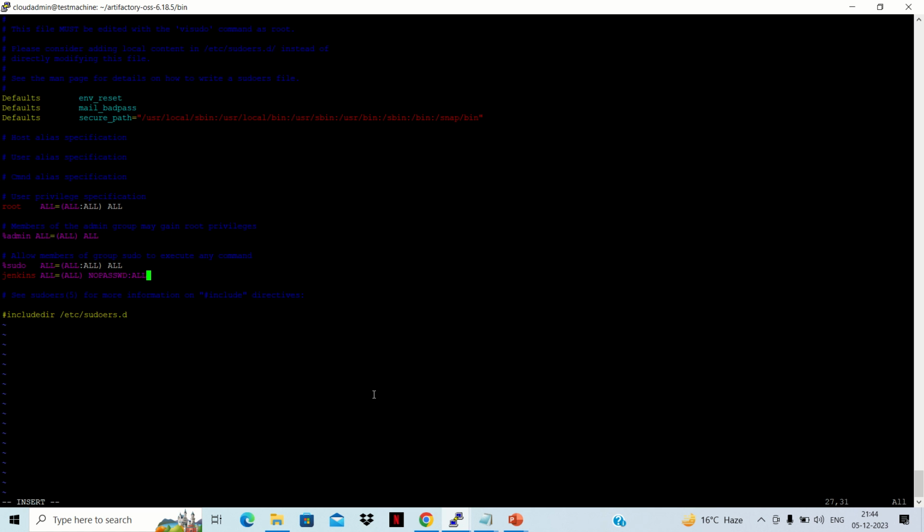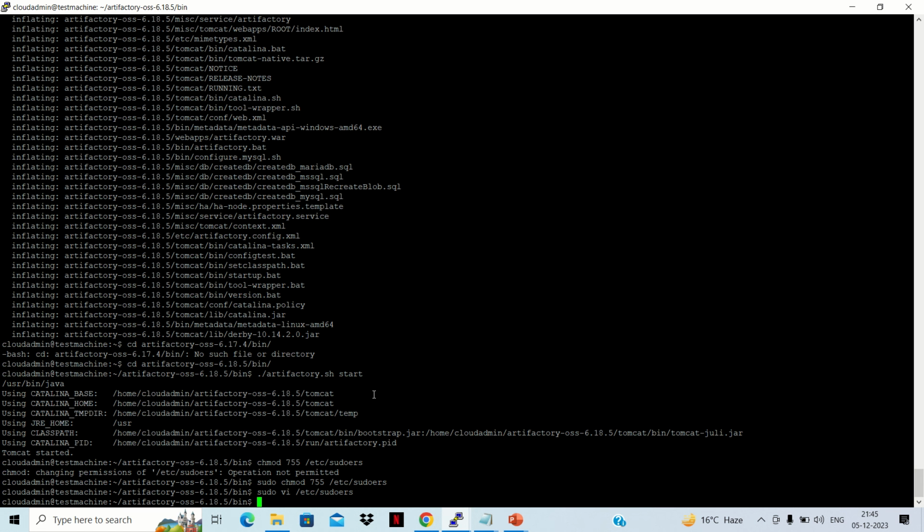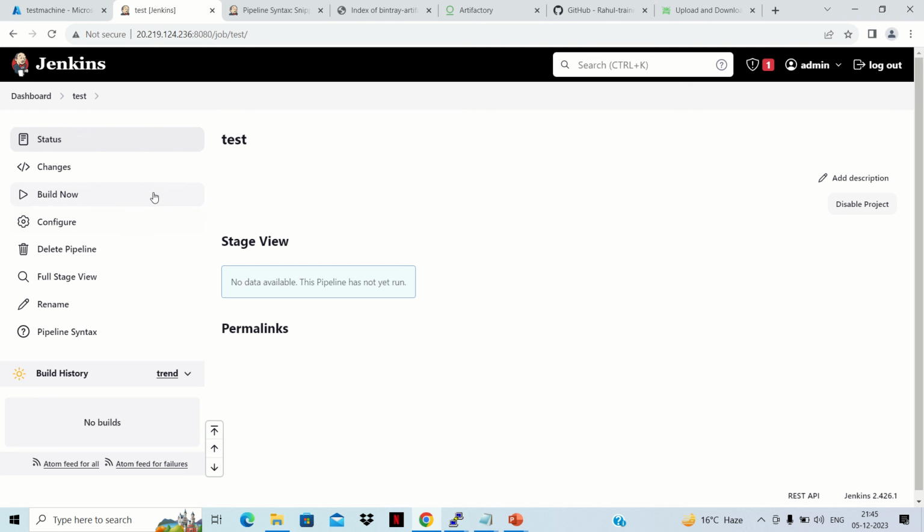So now it will not ask for a password for the Jenkins user, because once we run any sudo command from Jenkins, it asks for a password. Now it will execute it without asking for a password. So we'll save it with :wq. Okay, so this is also done. Now let's execute our pipeline and check whether it is working or not.